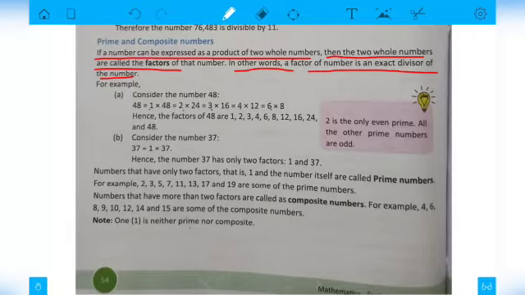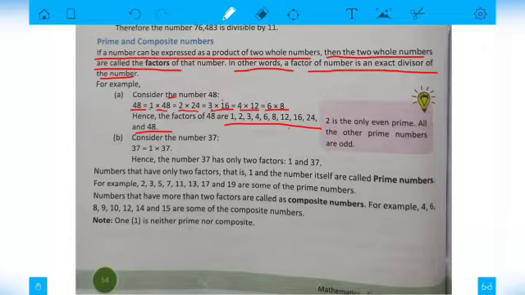numbers, for example 48, I can write it as 1 into 48, or 2 into 24, 3 into 36, 4 into 12, or 6 into 8, like this. It means the number 48 can be divided by these numbers and 48 will be their multiple. So these are the factors.